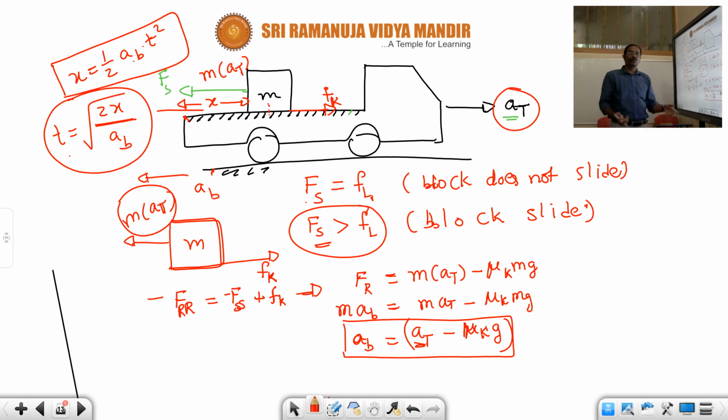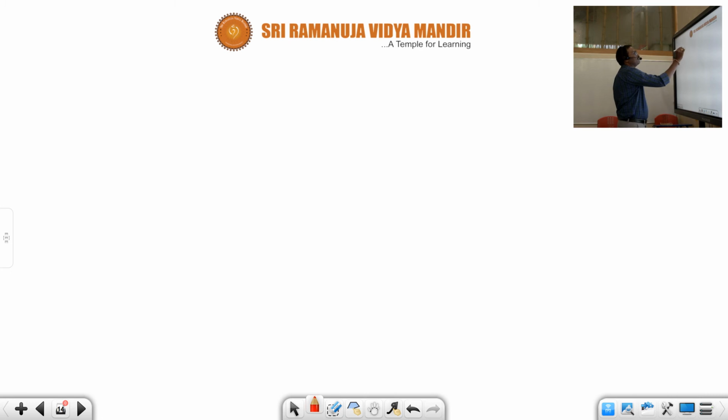And they will also ask, while leaving the truck surface, what is the velocity of the block? Again you can use v square minus u square is equal to 2as. V square minus u square is equal to 2 into acceleration of the block into distance x.